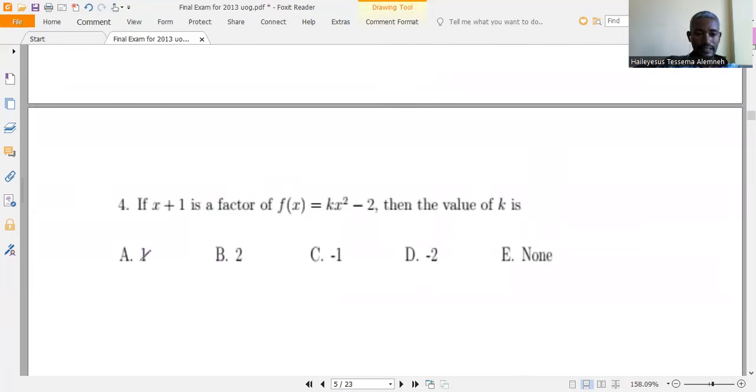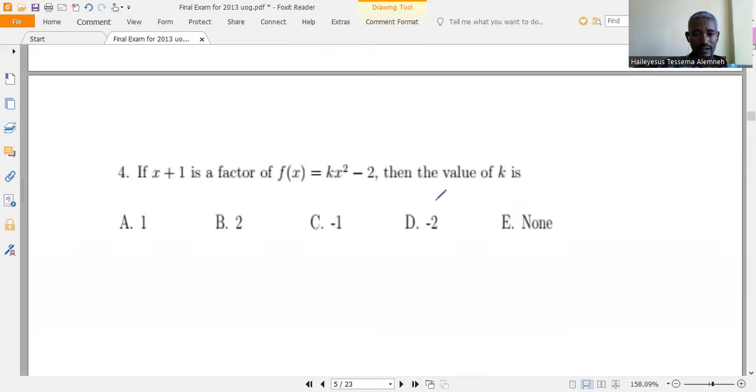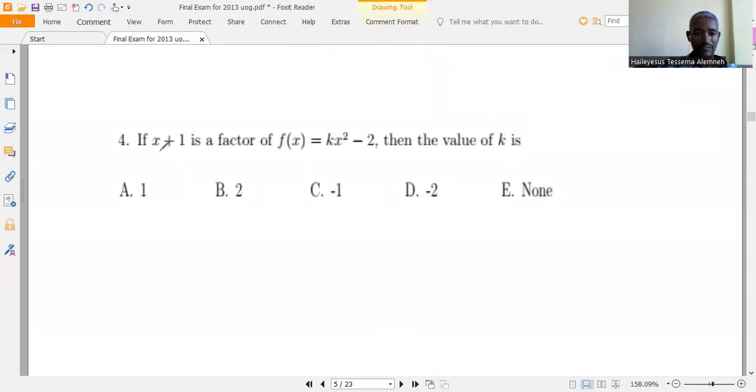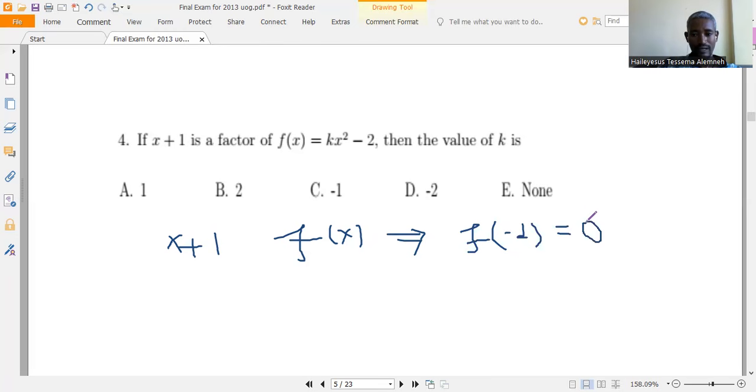The next one: if x plus 1 is a factor of f of x is equal to kx squared minus 2, then what is the value of k? If x plus 1 is a factor for the function f of x, then f of minus 1 should give the remainder 0.